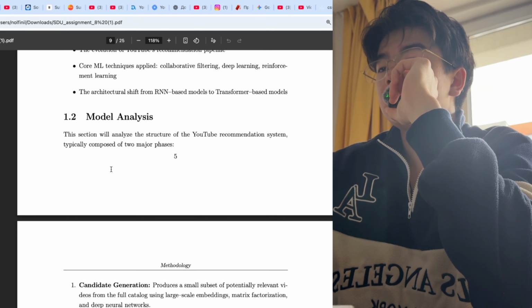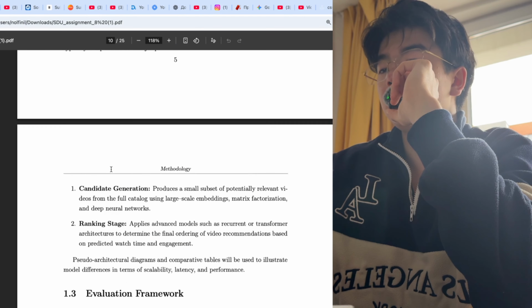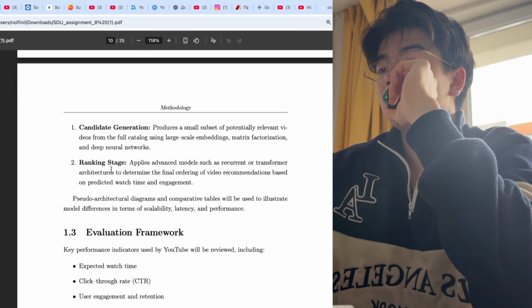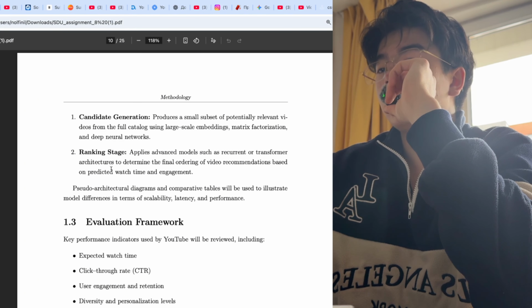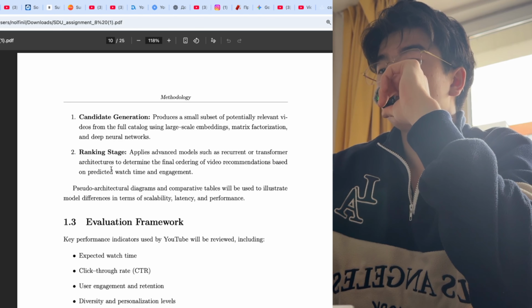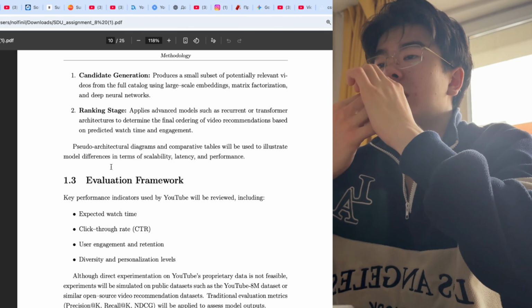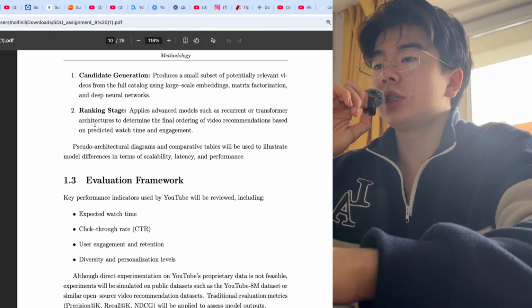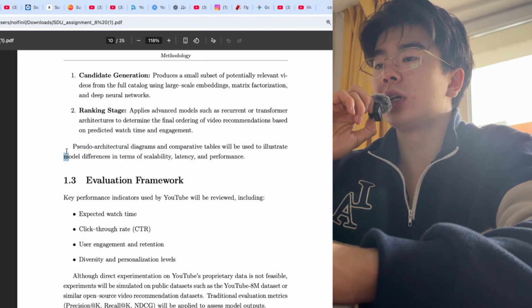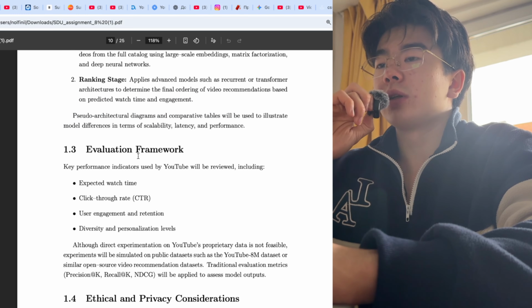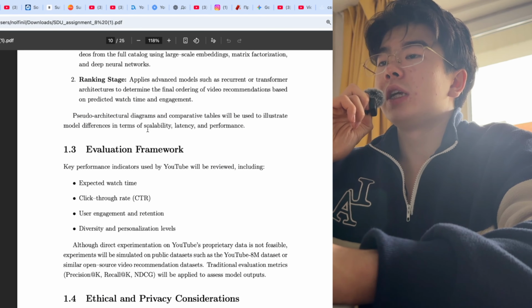Model analysis. This section will analyze the structure of the YouTube recommendation system, typically composed of two major phases. First, candidate generation produces a small subset of potentially relevant videos from the full catalog using large-scale embedding, matrix factorization, and deep neural networks. The ranking stage applies advanced models such as recurrent or transformer architectures to determine the final ordering of video recommendations based on predicted watch time and engagement. Pseudo-architectural diagrams and comparative tables will be used to illustrate model differences in terms of scalability, latency, and performance.